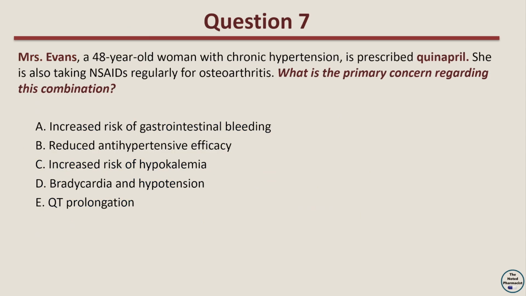Question 7. Mrs. Evans, a 48-year-old woman with chronic hypertension, is prescribed quinapril. She is also taking NSAIDs regularly for osteoarthritis. What is the primary concern regarding this combination? Option A, increased risk of gastrointestinal bleeding. Option B, reduced antihypertensive efficacy. Option C, increased risk of hypokalemia. Option D, bradycardia and hypertension. Option E, QT prolongation.